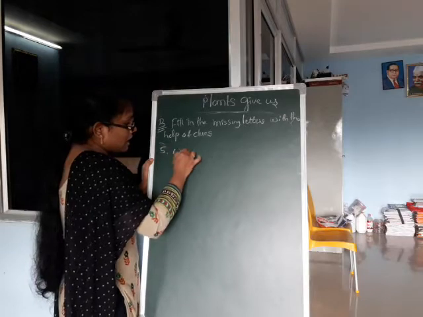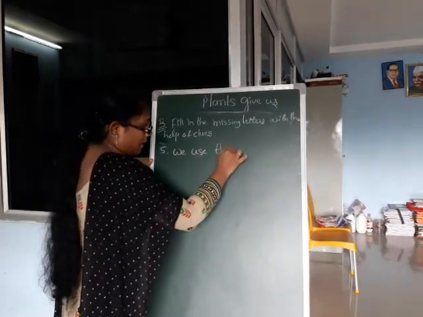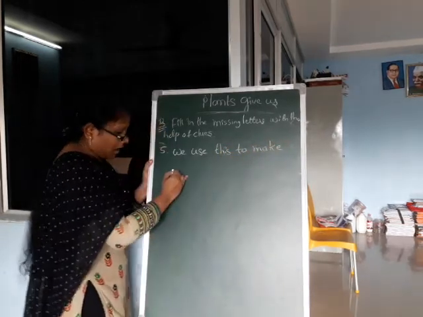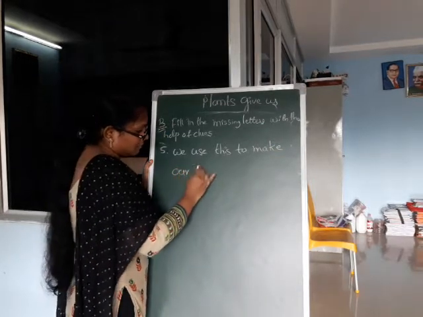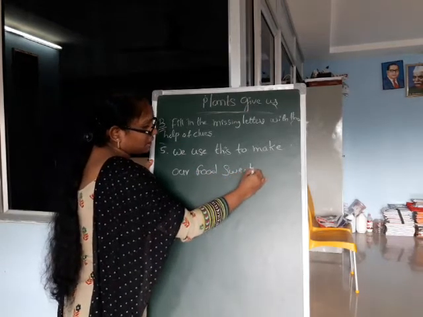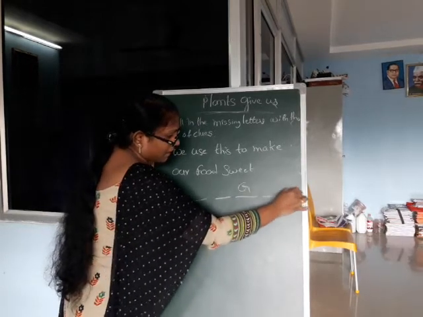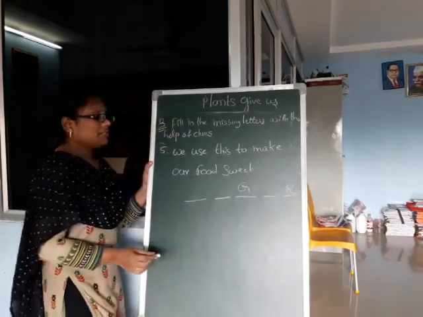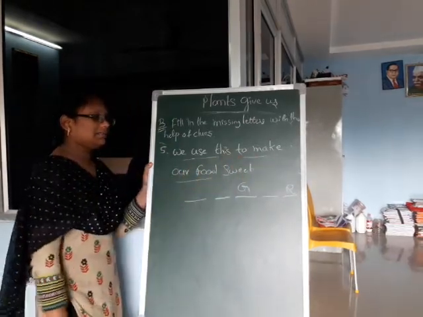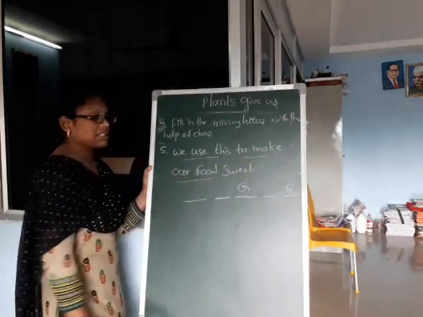Fifth one. We use this to make food sweet. Here given clue G and R. Which thing do we add to make our food sweet?